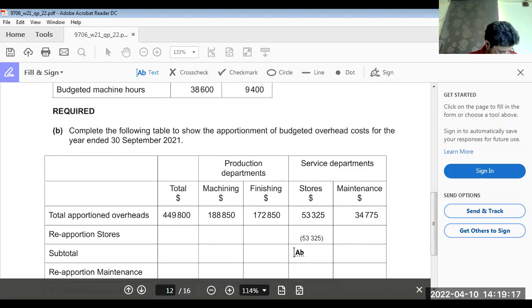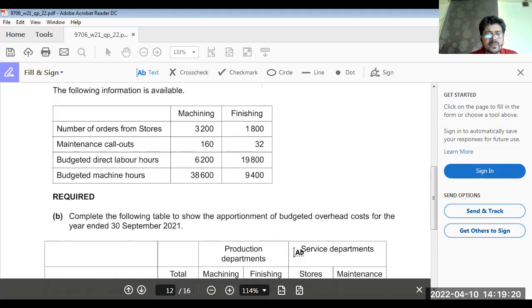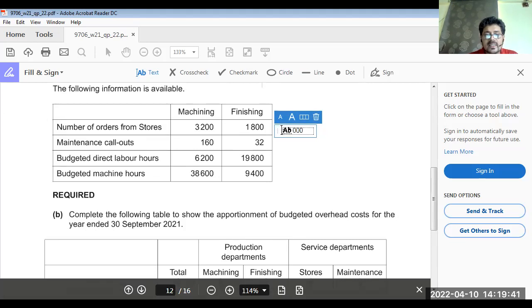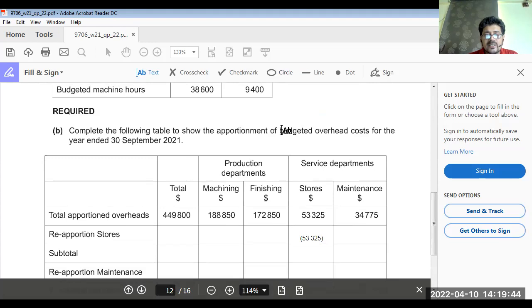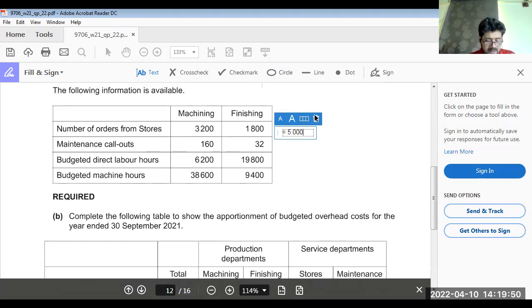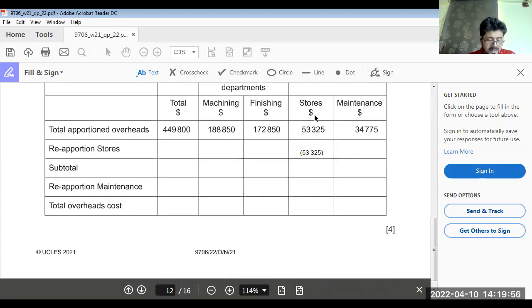53,325 we should apportion on the basis of what? Number of orders from the store, maintenance call out, budgeted idea. I think number of orders from store. So total orders in this case would be 3,200 plus 1,800, 5,000. So we can calculate on the basis of orders to stores. Machining department: 3,200 divided by 5,000 multiplied by 53,325. Answer is 34,128.